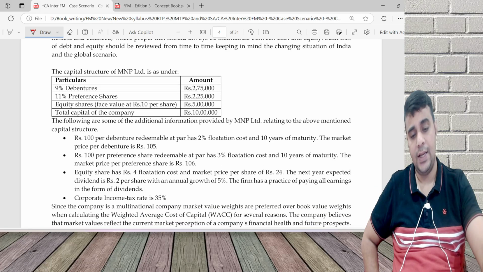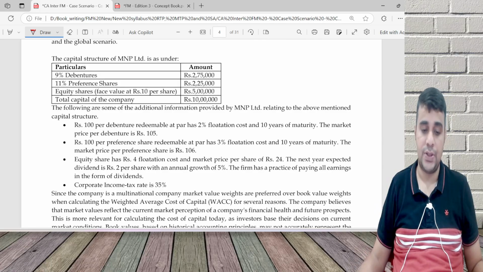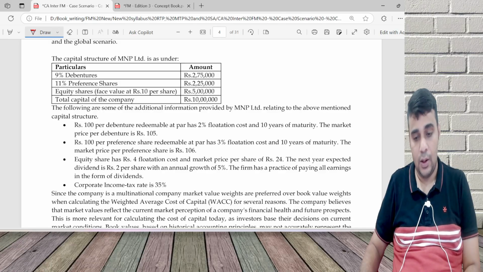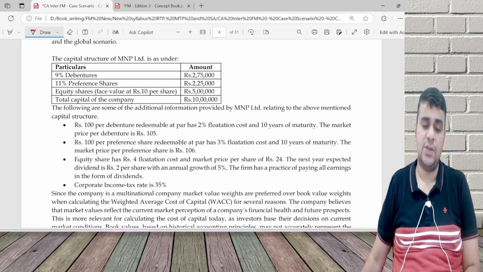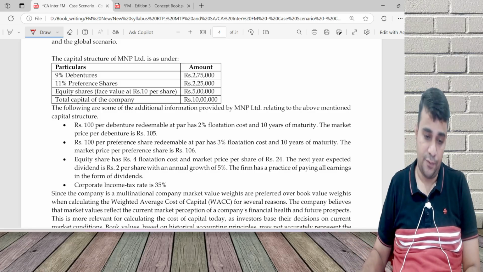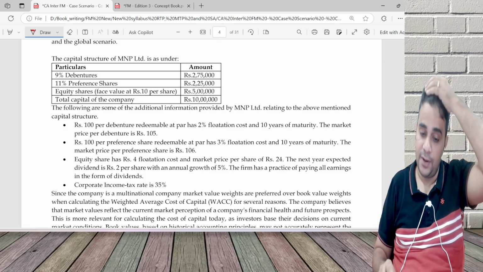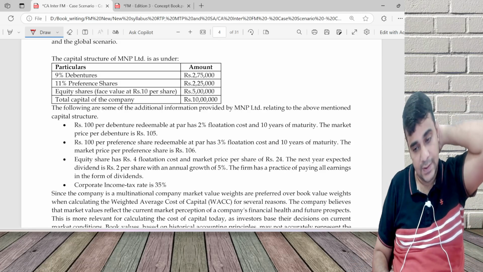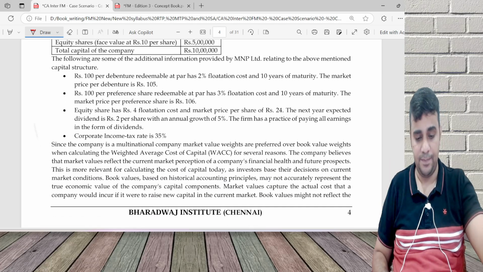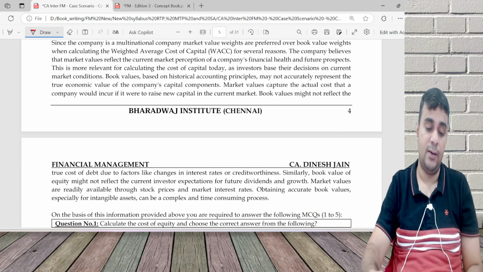Following is the additional information provided by MNP relating to the above mentioned capital structure. 100 per debenture, redeemable at par, 2% flotation cost. The moment flotation cost comes, it is an indication that an organization can make a new issue. 10 years of maturity, market price is 105. 100 preference share redeemable at par, 3% flotation, 10-year maturity, market price 106. Then some explanation on why market value weights are better than book value weights.